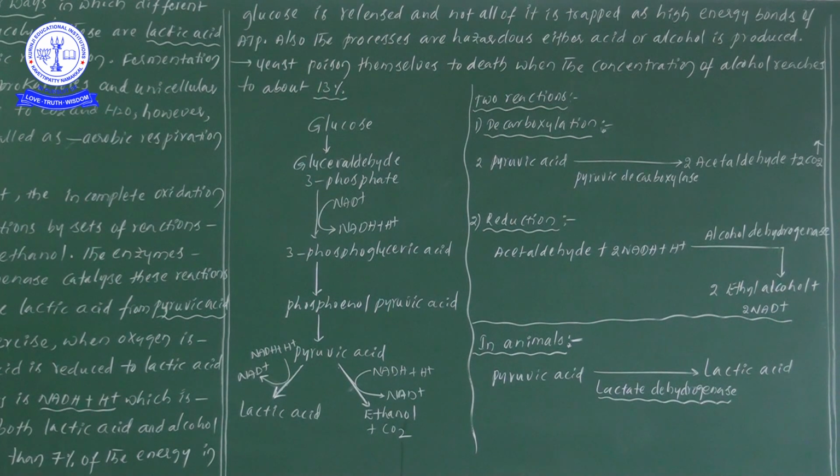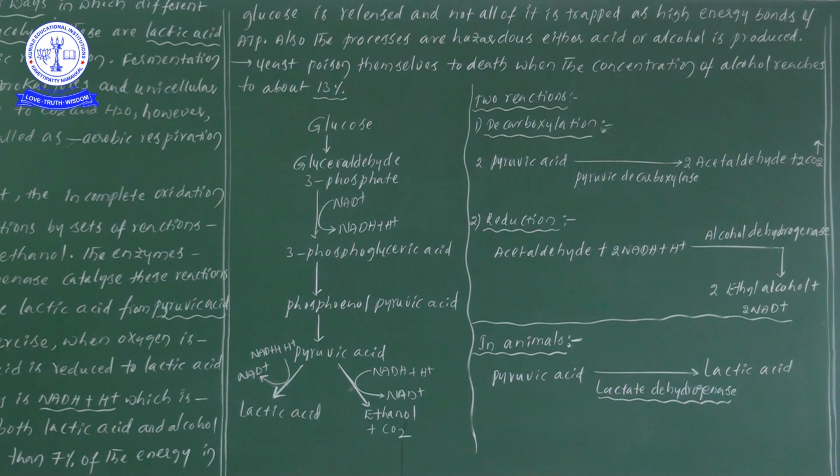The process of fermentation can be explained by two main reactions. Now what are those? The first one is decarboxylation, and the second one is reduction.